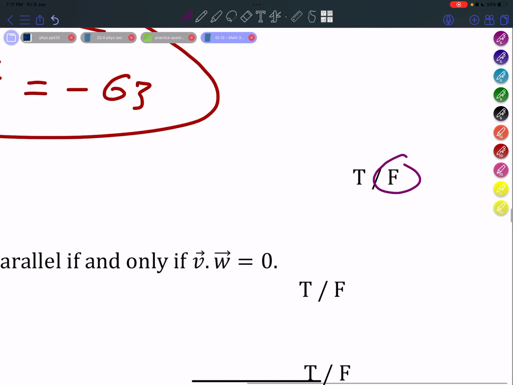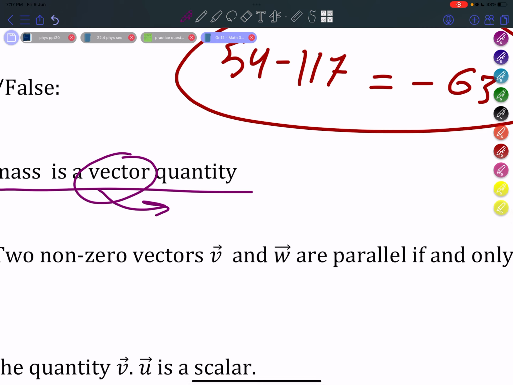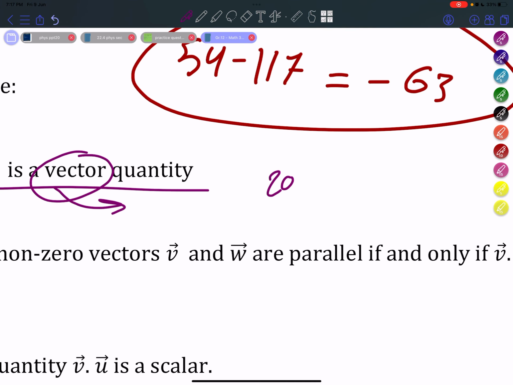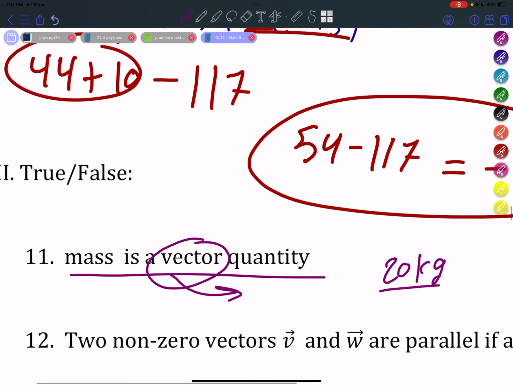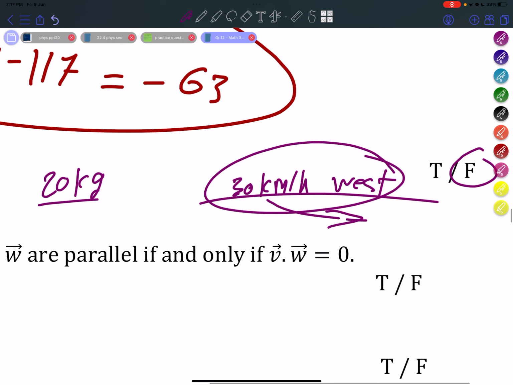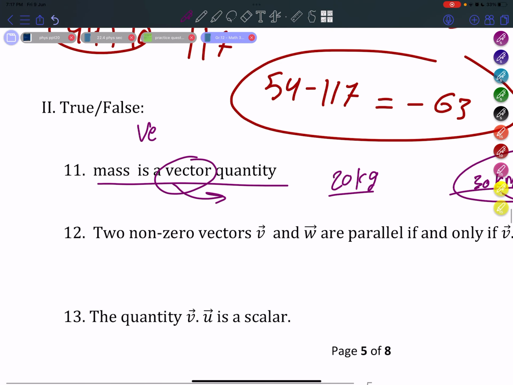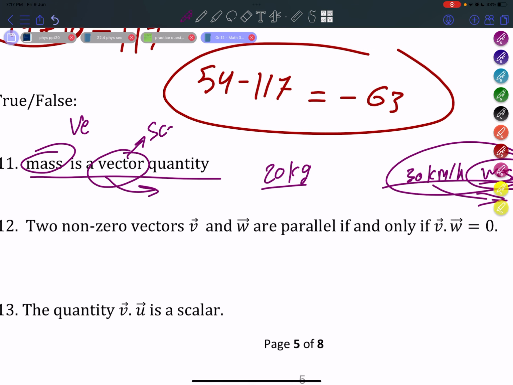Obviously, false. What does vector quantity mean? Basically, a vector quantity is a quantity which has a direction. So if we say 20 kilograms, that does not have direction. You can't just say I'm going 30 kilograms. That doesn't tell you anything, which is the opposite of velocity, for example. When you say, well, I'm heading 30 kilometers per hour west, this is velocity. This is a vector quantity in which it has a direction. So mass is not a vector quantity. It is a scalar quantity.